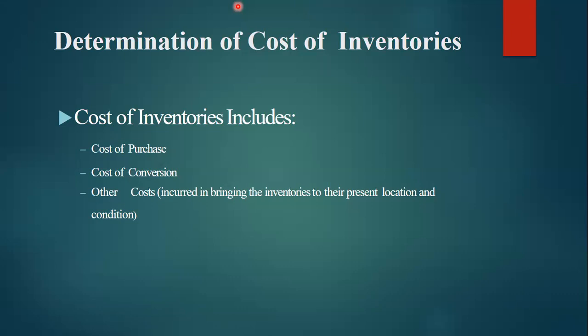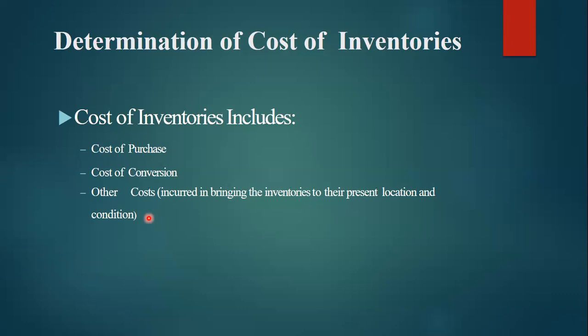So cost of inventory includes cost of purchase, at what price we are purchasing, then the cost of conversion is also considered, then other costs incurred in bringing the inventories to their present location and condition. That is what we were adding: opening stock of raw material, add purchases, less closing stock of raw material, then direct labor, direct expenses.